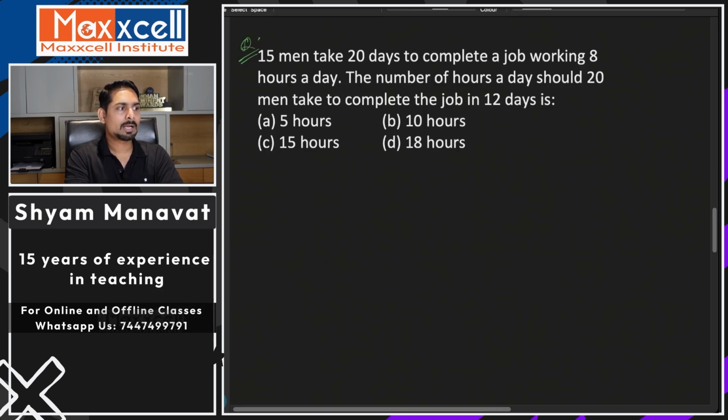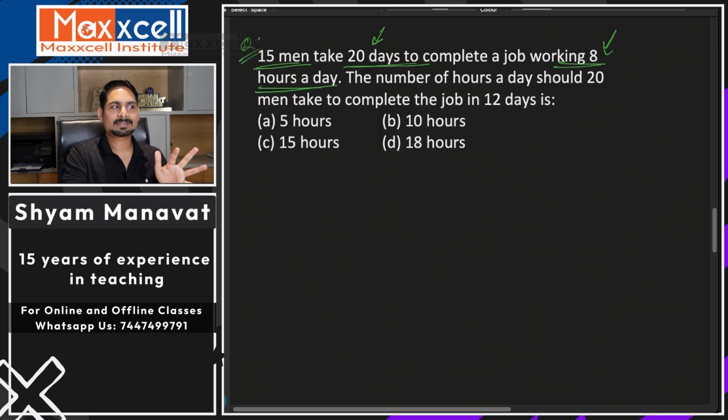We have 15 men takes 20 days to complete a job working 8 hours a day. So tell me, first of all, what is the time given in the first condition? 15 men takes 20 days to complete a job working 8 hours per day. What is the time given here? Is it 20 days or 8 hours?